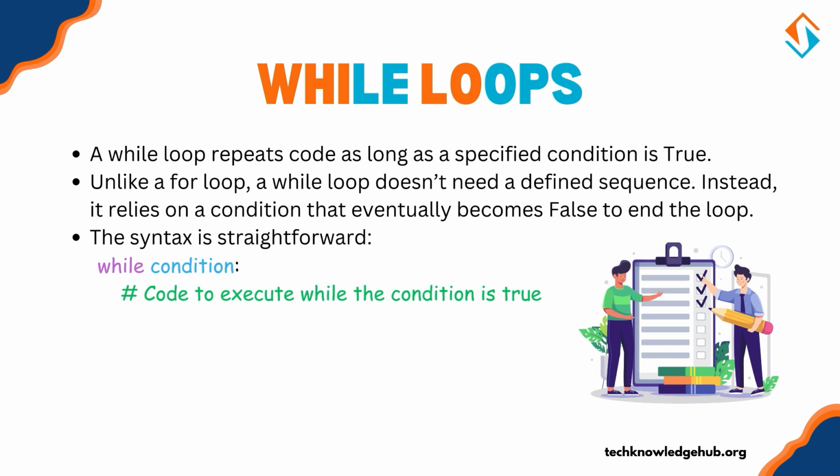Next, let's talk about while loops. A while loop repeats code as long as a specified condition is true. Unlike a for loop, a while loop doesn't need a defined sequence. Instead, it relies on a condition that eventually becomes false to end the loop. The syntax is straightforward. while condition: # code to execute while the condition is true.